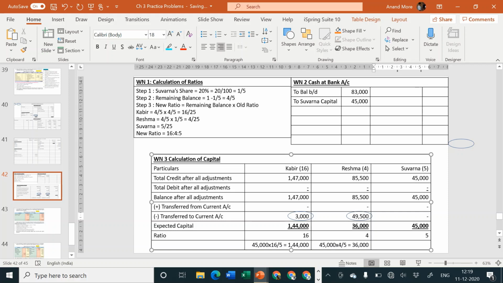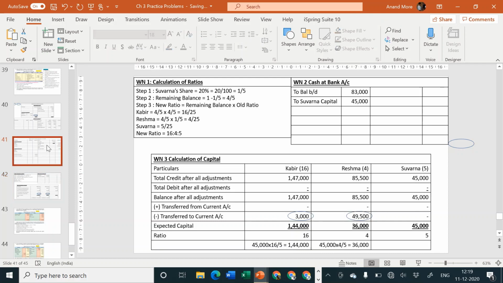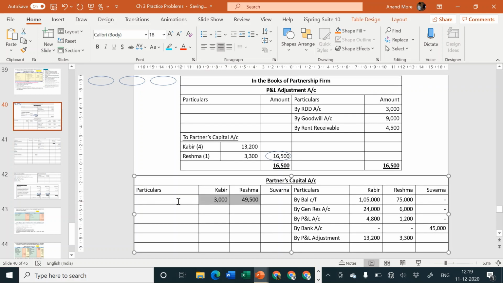Suvarna, there is no tension because she is the basis, so no difficulty. So 3,000 and 49,500 are required to be transferred from what? From Kabir and Reshma's capital account to current account. So let us go to partner's capital account. On the credit side we have a lot of money. From that we want to transfer some money to current account. So we'll write here on the debit side to current account.